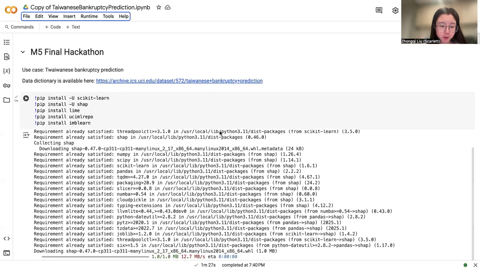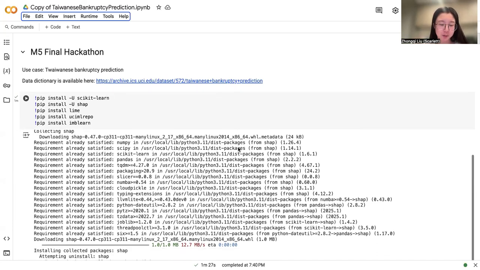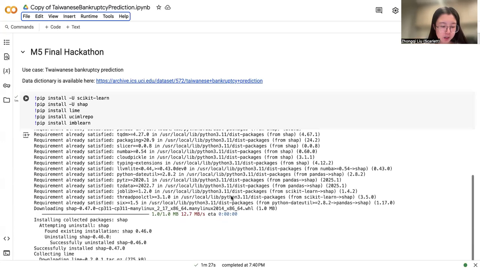I'll be walking you through the work that I have done to predict bankruptcy in Taiwanese firms using random forest regressor. I'll also discuss how I ensured fairness, reduced bias, and improved the interpretability of our model, all while maintaining a strong alignment with organizational goals and regulatory compliance.